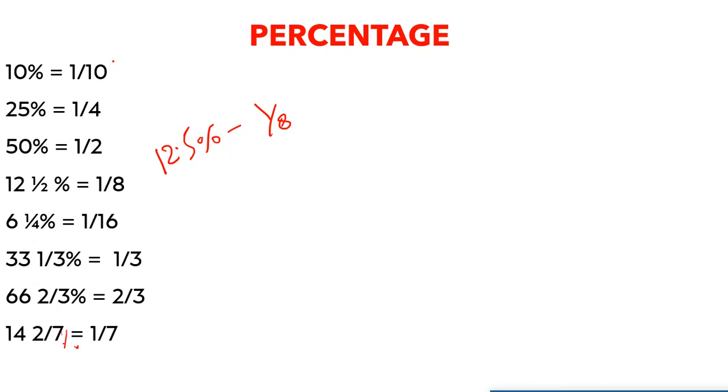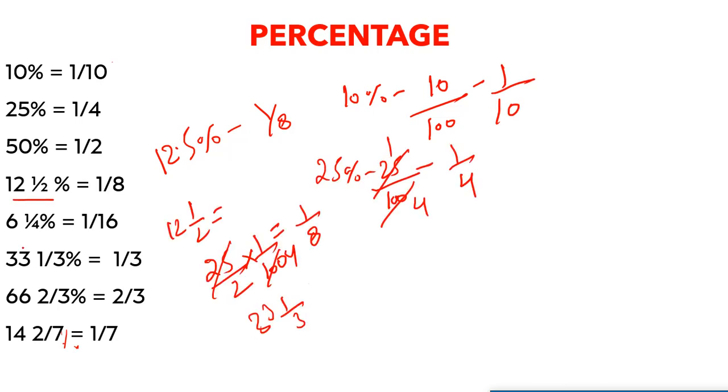Well, all these values have also been calculated. Let me tell you how we calculated these values. So 10% you can see, we can write it as 10 by 100, and this is nothing but 1 by 10. Similarly 25%, and for example this 12 1/2% also can be written as 25 by 2, and then we have to divide this by 100 to convert into fractional form, and you can see we are getting this as the output, that is 25 by 200, which is 1 by 8.